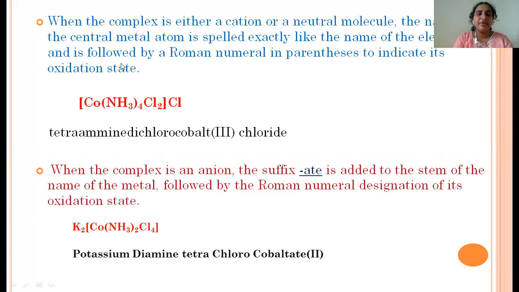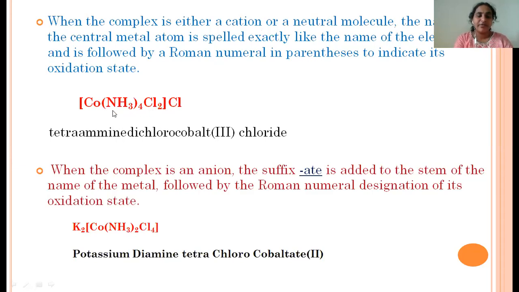Next, whenever the metal complex is a cation or neutral, there is no need to add any suffix to the metal. That means whenever the sphere is cation or neutral, we write the metal name as it is. For example, in this complex, this is the neutral sphere.